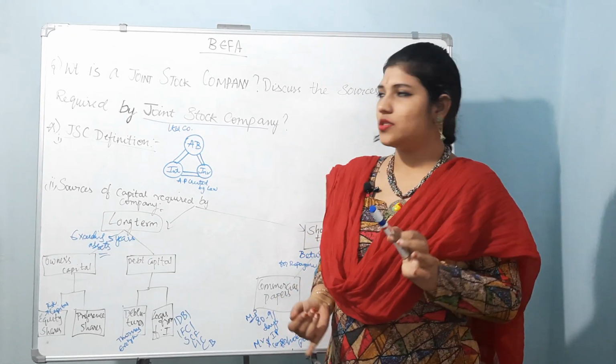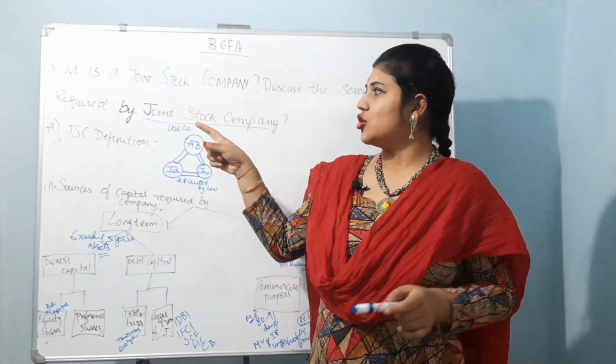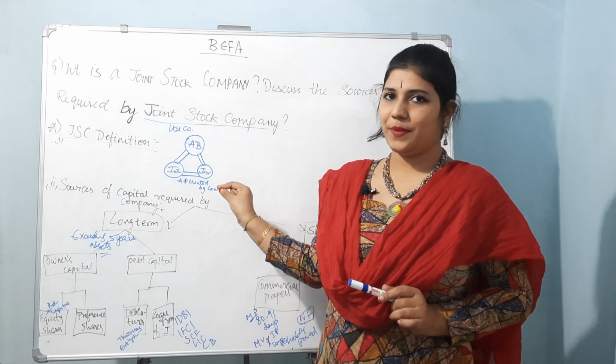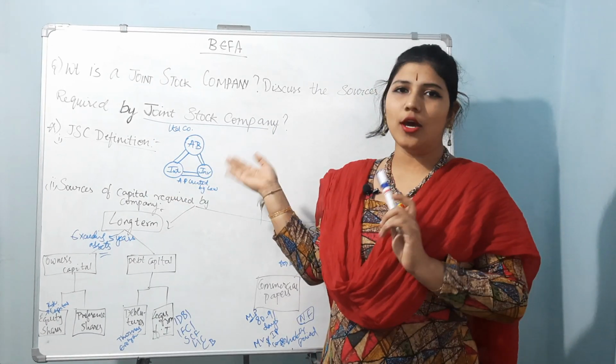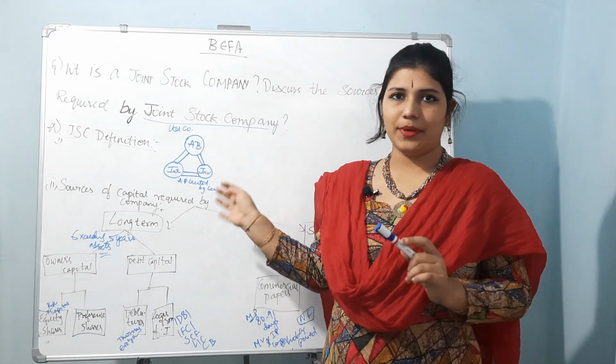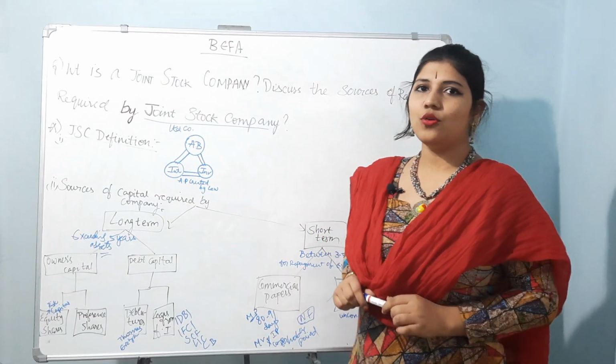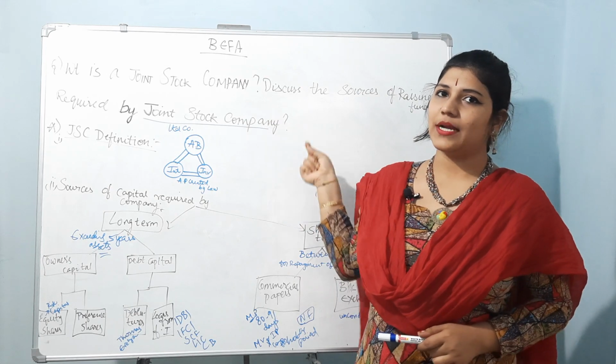Yes or no? So let's repeat it again. A joint stock company or a corporation is an artificial being, intangible or invisible artificial person created by law. Clear?